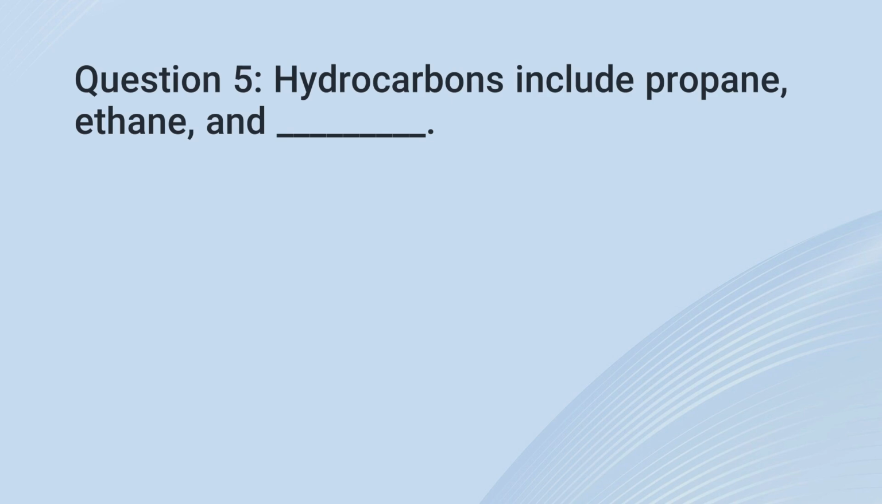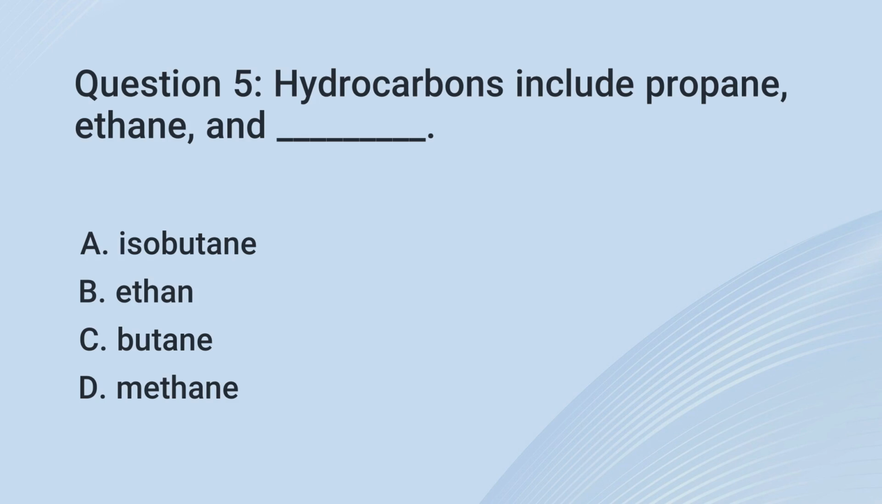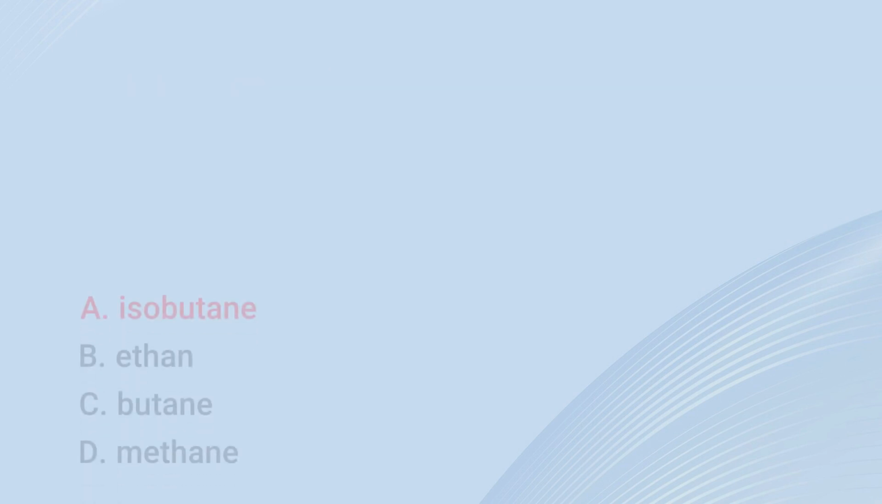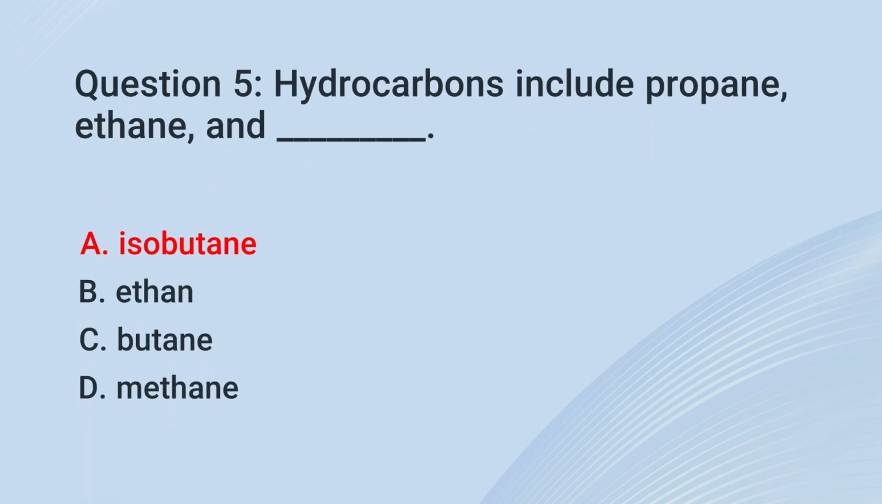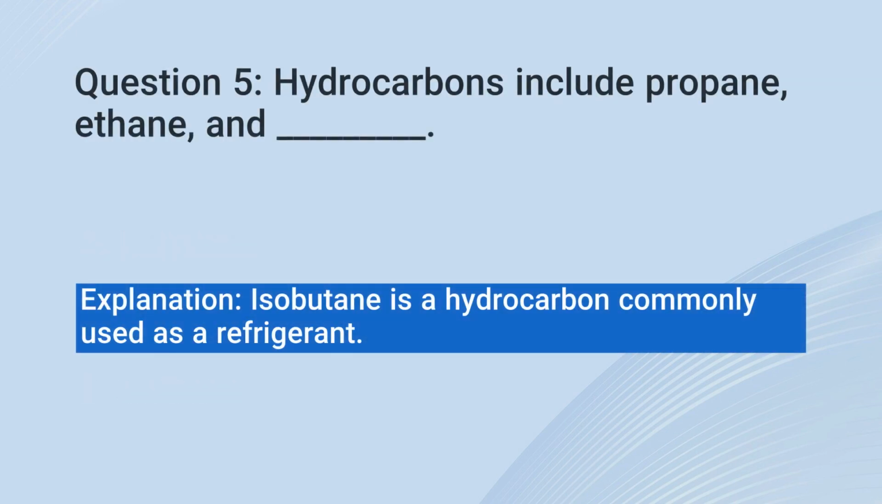Question 5. Hydrocarbons include propane, ethane, and A. Isobutane. B. Ethane. C. Butane. D. Methane. The correct answer is A. Isobutane. Explanation: isobutane is a hydrocarbon commonly used as a refrigerant.